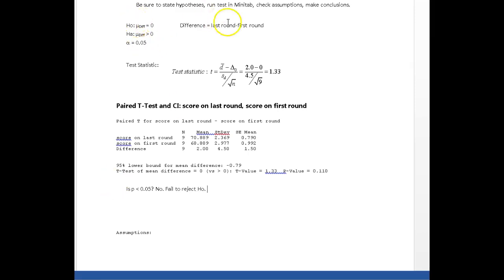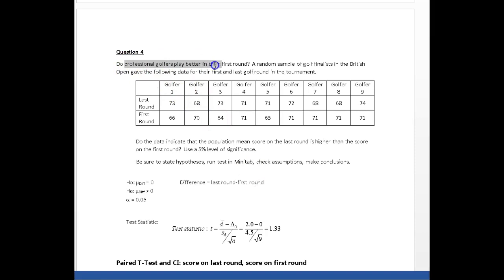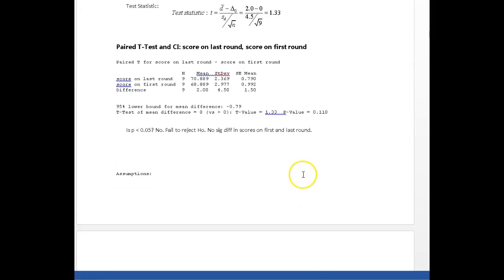And if I'm failing to reject, what am I really saying? I'm saying there is no significant difference in scores on first and last round of golf. So no, professional players, according to our stats, don't do better on their first round of golf. That's not what our stats are saying.